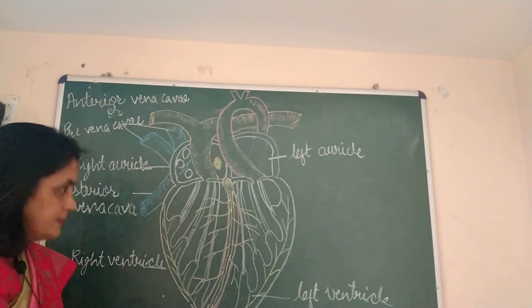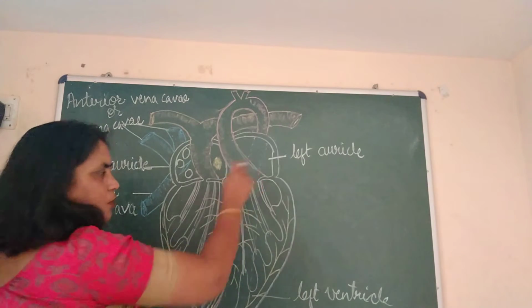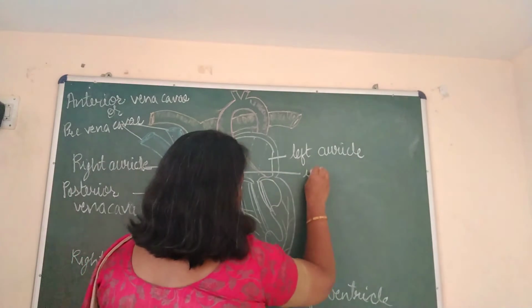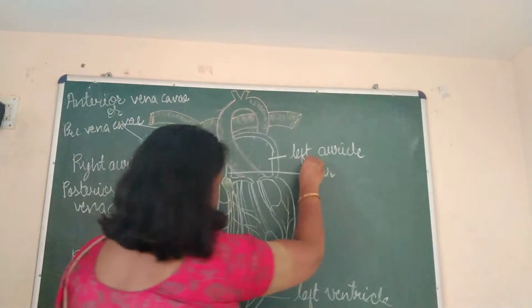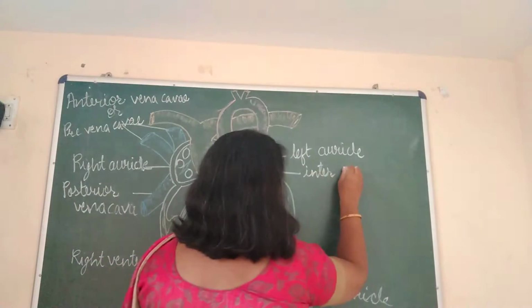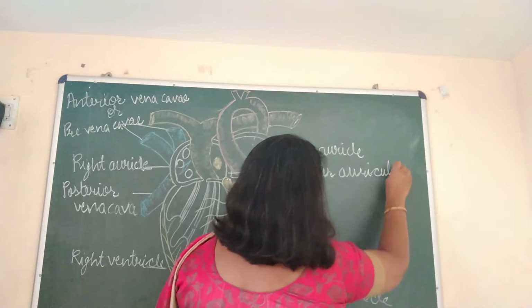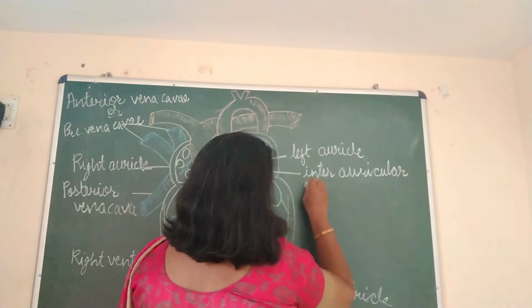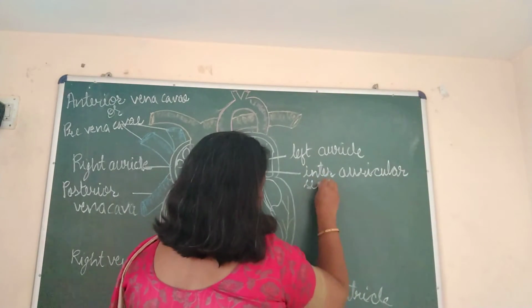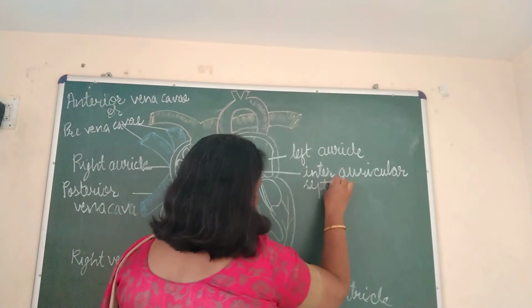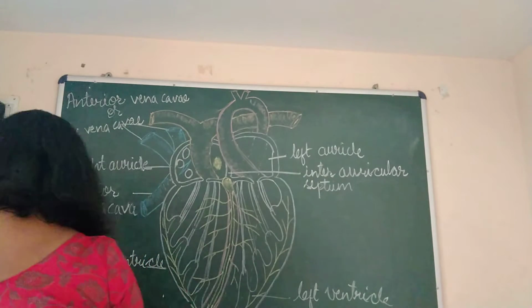So here this septum is between two auricles, so it is called inter, that is between, auricular, interauricular septum. As the name indicates, it is the septum between two auricles.